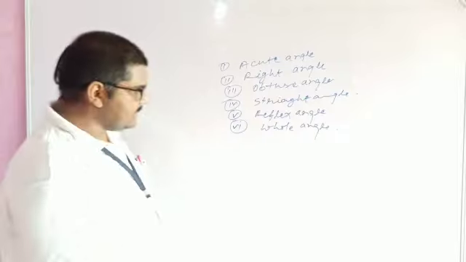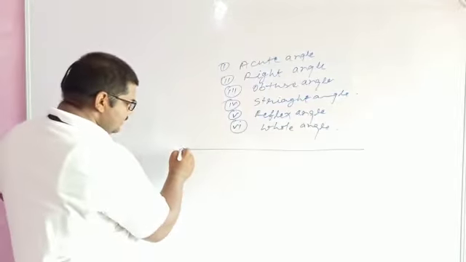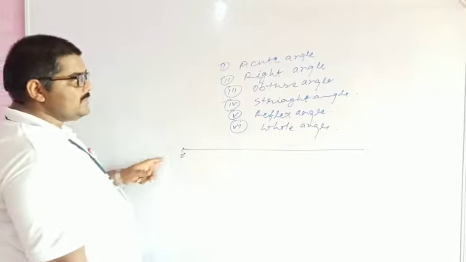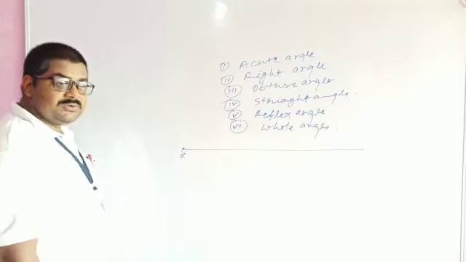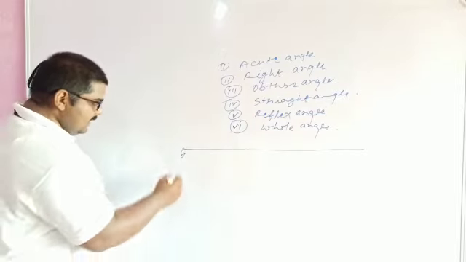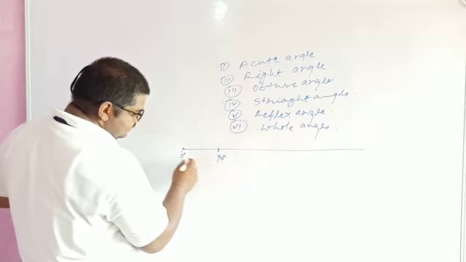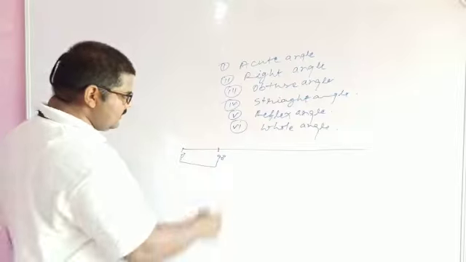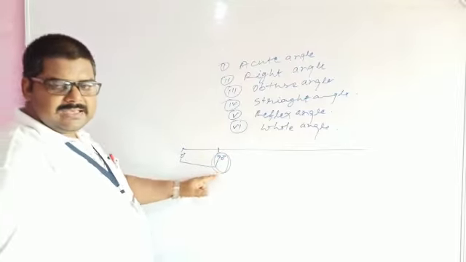Quickly, I just discuss by making a line. If the magnitude is 0 degree, then it is known as zero angle. You may include one more interesting name. If it is greater than 0, up to 90 degree, between 0 and 90, that is acute angle. At 90 degree, it is known as right angle.